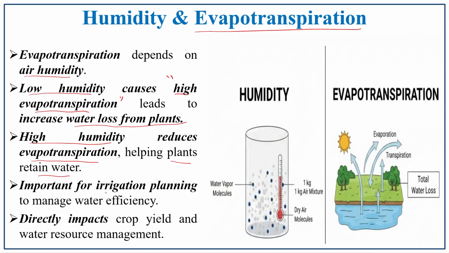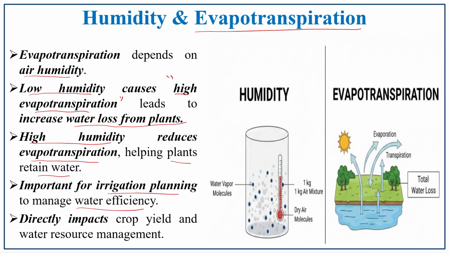It is also important for irrigation planning to manage water efficiency. In order to plan irrigation and use water resources efficiently, this evaporation and humidity relationship should be understood by each and every one. It also directly impacts crop yield and water resource management. If it is a dry situation, it adversely affects the crop yield. If it is a favorable situation, it gives huge production and the yield will be very high. So this pattern should be understood.